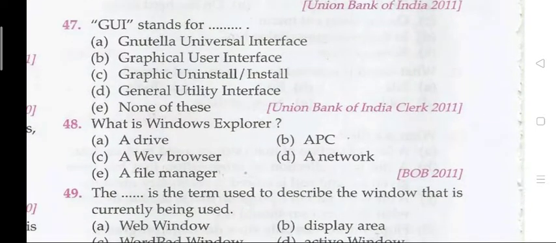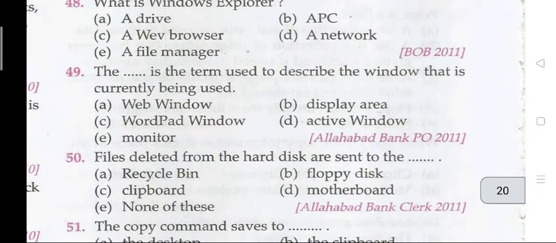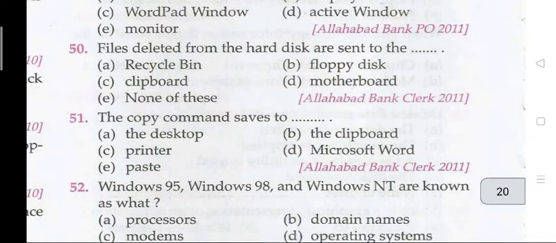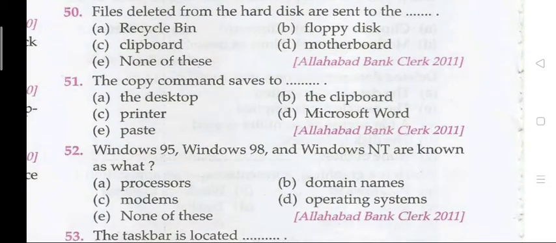Windows Explorer is the file manager. Question 49. The dash is the term used to describe the window that is currently being used. The right answer is D, that is your active window. Question 50. Files deleted from the hard disk are sent to the right answer is A, recycle bin.